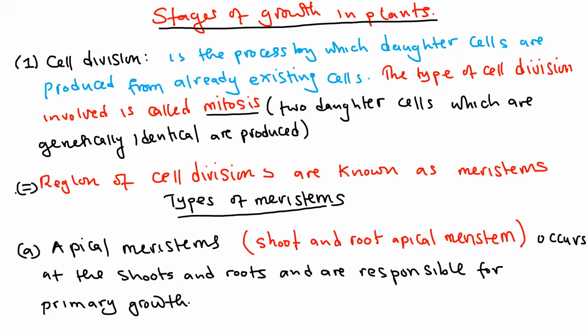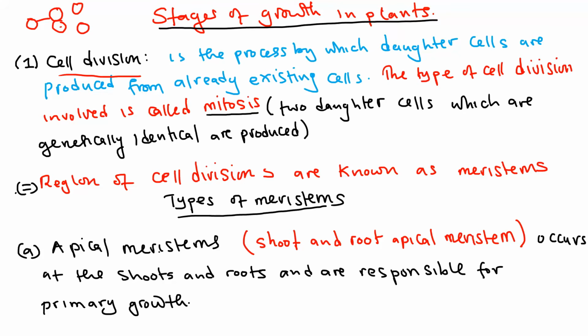So it all starts with cell division. Now, when you look at cell division, just look at it as dividing of cells. So one cell divides into 2. These 2 cells divide, become 4. The continuous division of cells is what we call cell division. Now, let us formally define it.